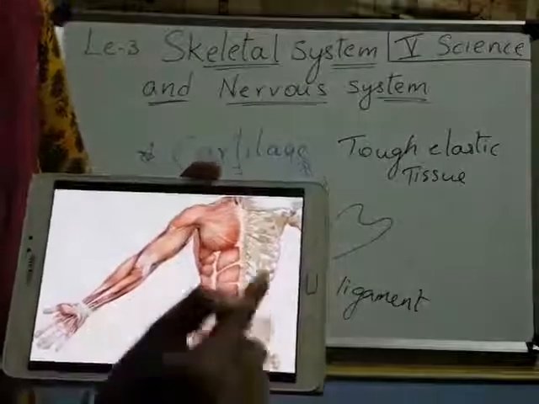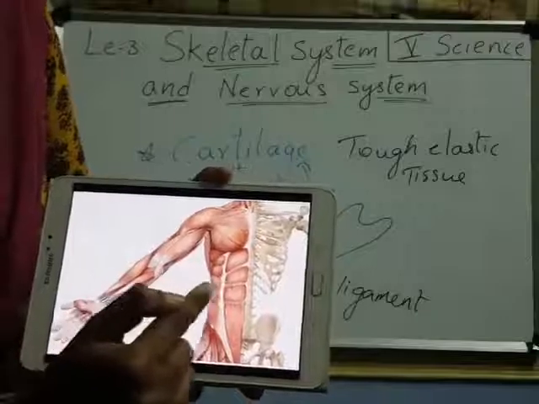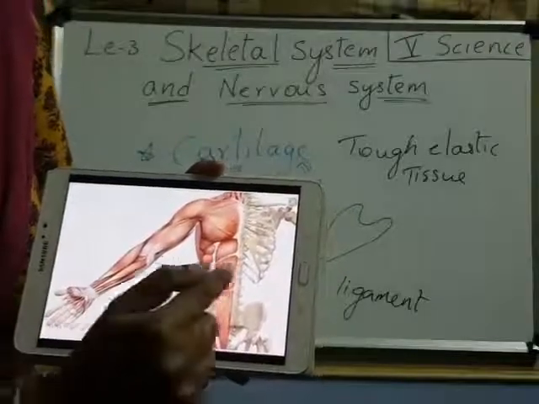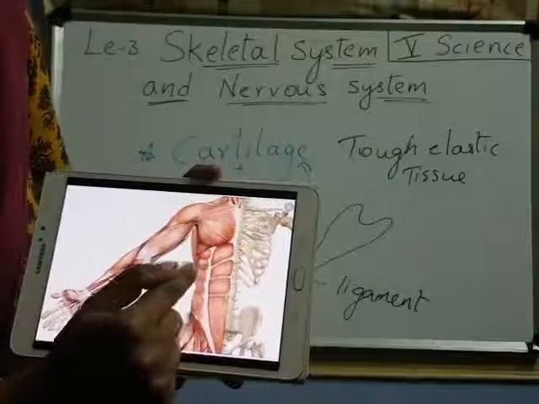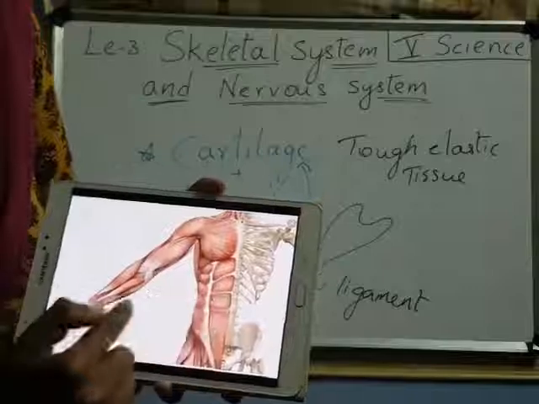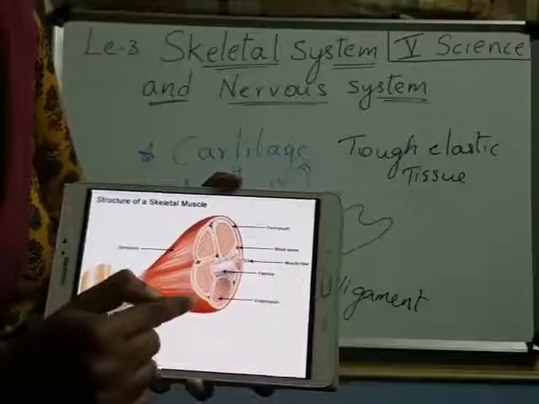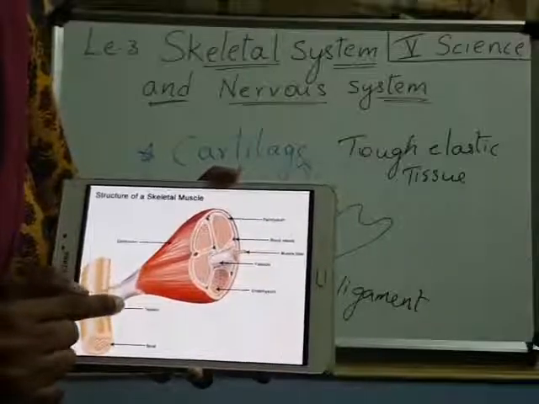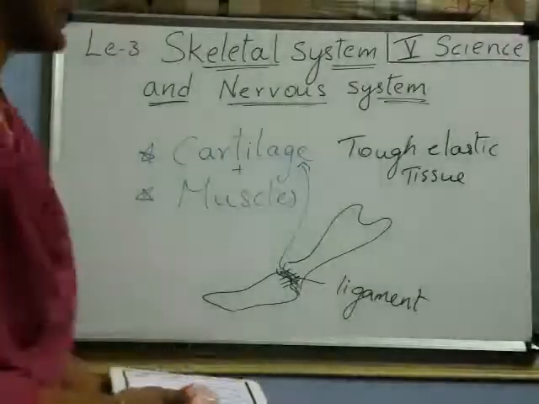Here bone is covered with a muscle. Both are very tightly packed with each other. Understood? Bone is tightly packed with muscle. Those two are attached with a tough tissue. Look at here. This is the bone and this is muscle. Both are attached with a tough tissue. This is also a very, very tough tissue. That tissue name is tendon.